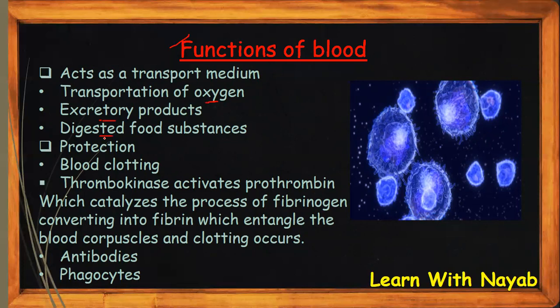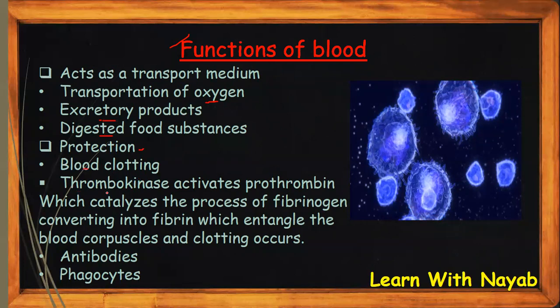And digested food substances, which are supposed to go to the cells after digestion, so it also transports the digested food substances. It also plays a role in protection: it clots blood when blood is flowing. It also, like, blood clots itself. How does it do that?